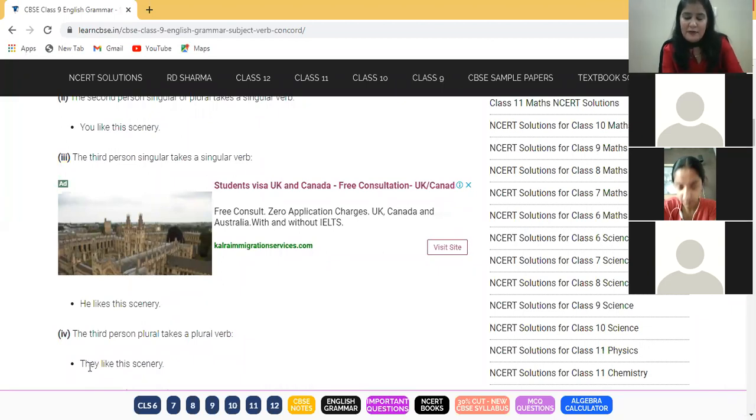Now you might be a bit confused, but there is no need for any confusion. Let me tell you. Here our third person is he. You remember the rules of tenses we did in the beginning: with he, she, it, and any single person's name, we use V1 plus s/es. So here they are saying the third person which is singular takes a singular verb only. And the third person who is plural, "they", is third person but it is more than two people, so that's why it is plural. So it uses a plural verb. Here "like" is a plural verb only. Clear?